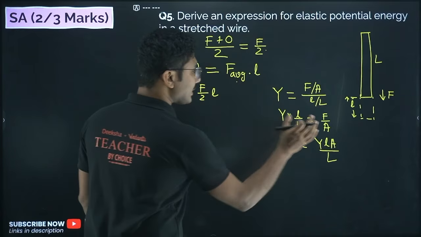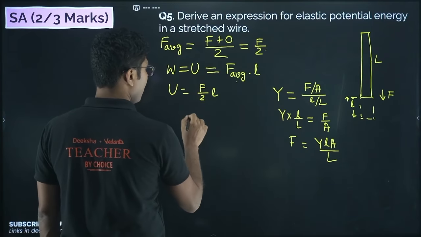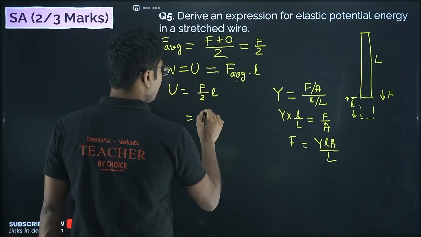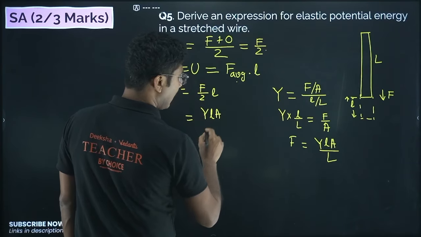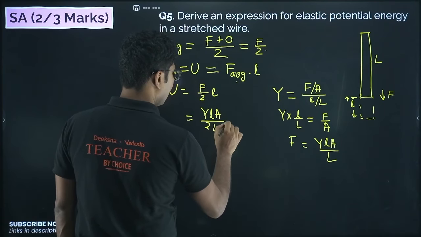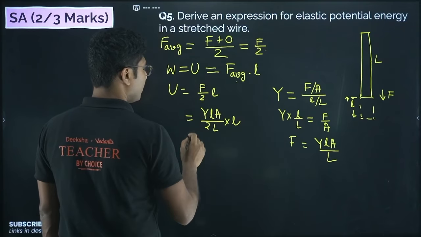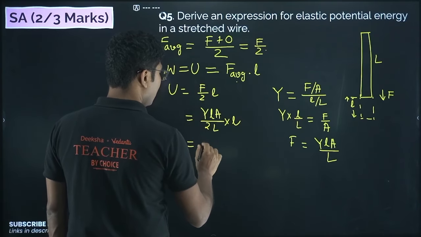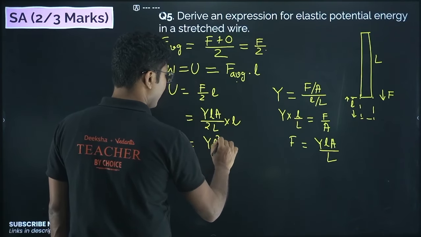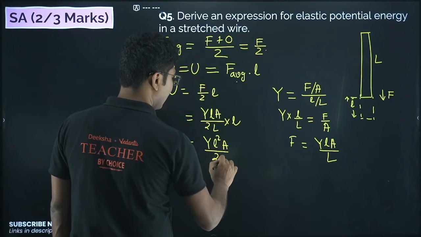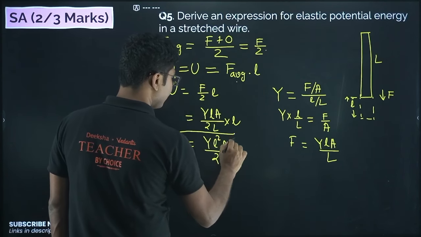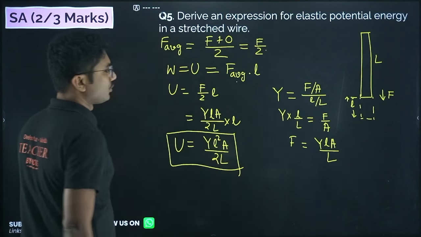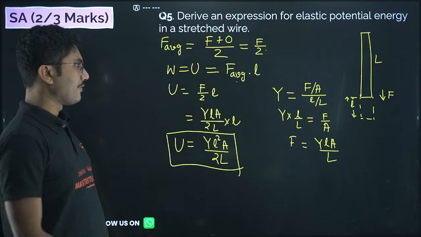Now use this F back in this equation. So it will be Y l A by 2L into another small l. If you multiply everything, you will get Y l square A by 2L. This is the potential energy of the stretched wire. Small derivation, 3 marks will come if this derivation is coming.